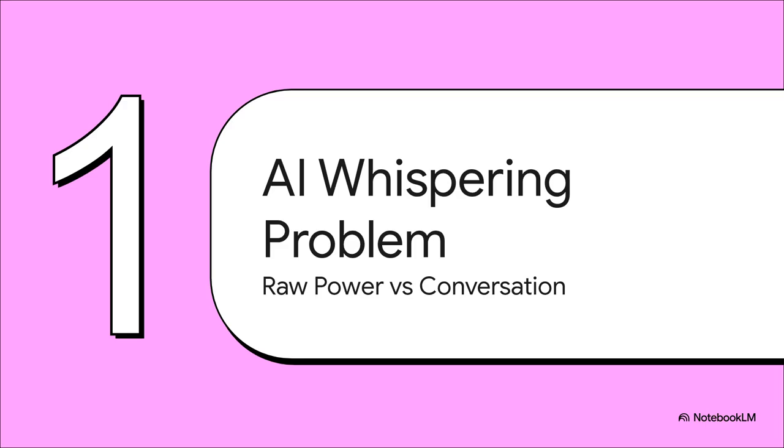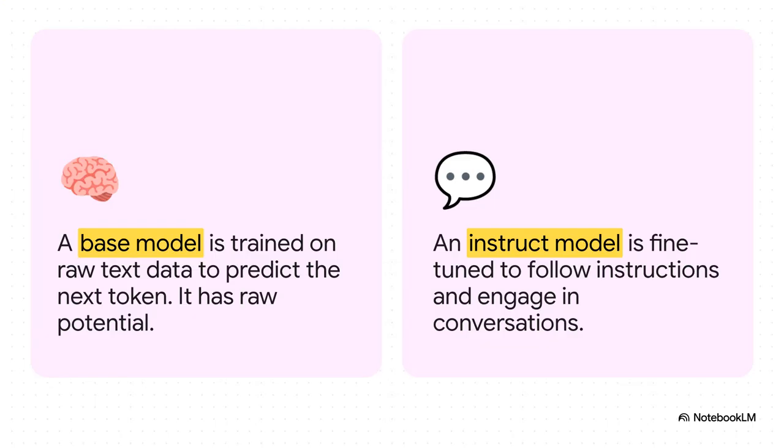Okay, first up, the AI whispering problem. This is all about that huge gap between a model's incredible, raw intelligence and its ability to actually have a helpful, coherent conversation with you. It all starts with understanding that there are two main types of models. On one side, you've got your base models. Think of these as massive, brilliant engines that are just trained on the entire internet to do one thing: predict the next word.